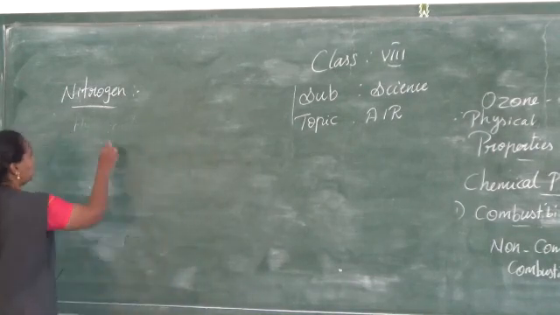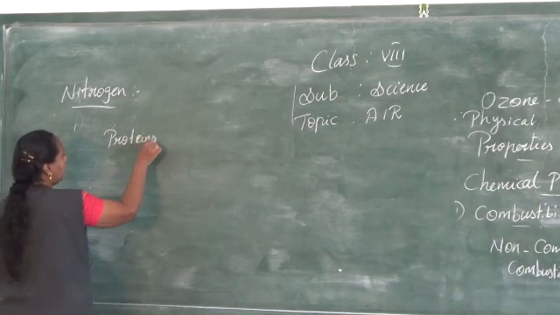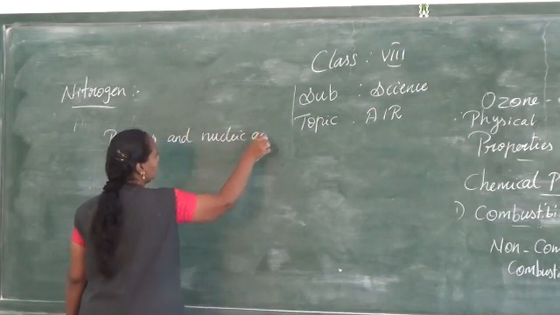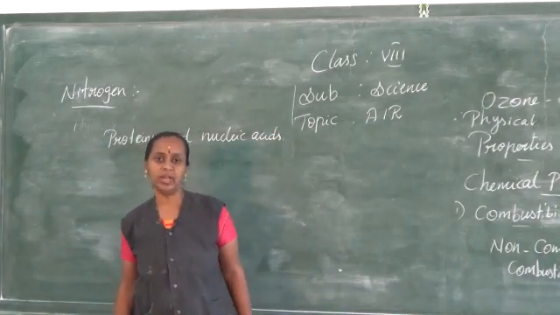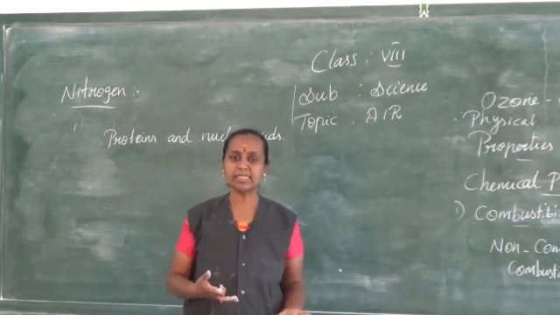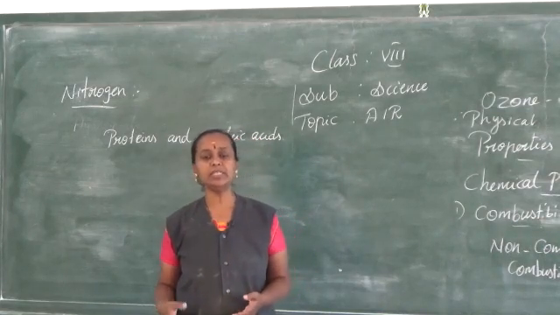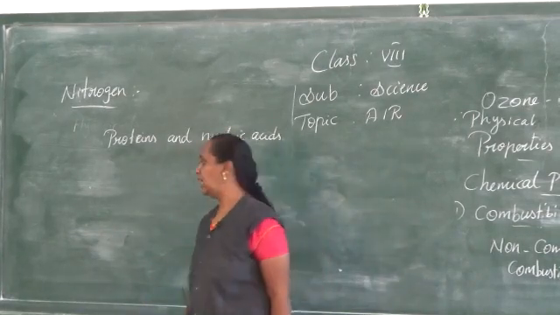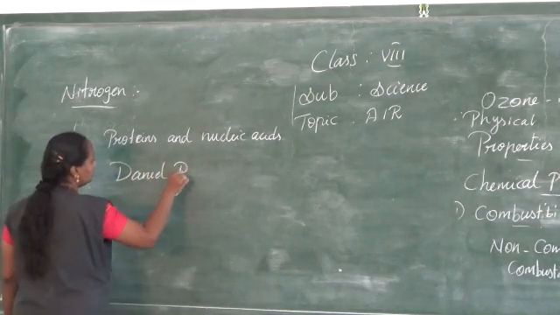It is present in the proteins and nucleic acids in the human body or in the living organisms, which are called the building blocks of all the living organisms. So, nitrogen is very essential for the growth of both plants and living beings. All the animals, all the human beings, it is very essential for that. So, it was discovered by Daniel Rutherford. The scientist's name is Daniel Rutherford.